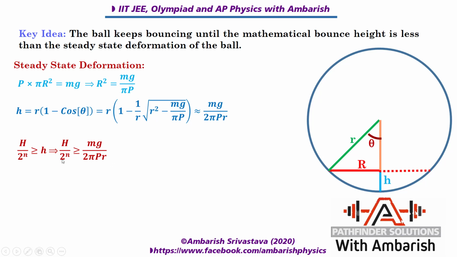For a general n we can solve, and for the current problem we can just substitute the value of m, g, 2 pi, p, r and capital H that is given, and if you solve for n, that n comes out to be 12. So that's our final answer, and I hope all of you liked this video solution.